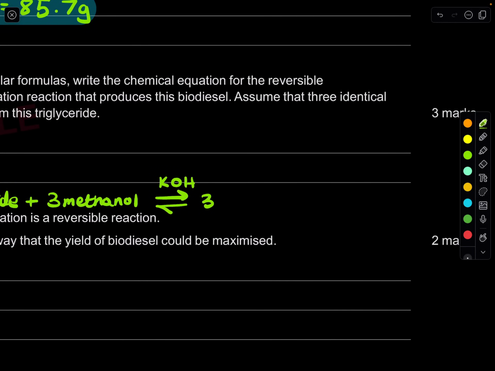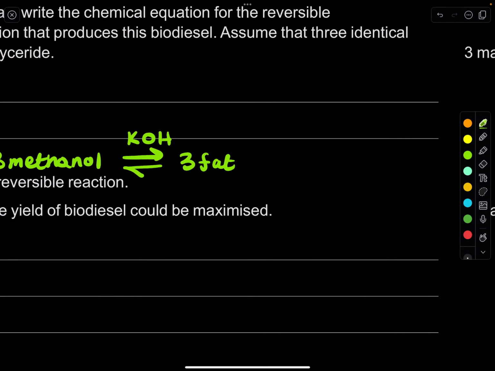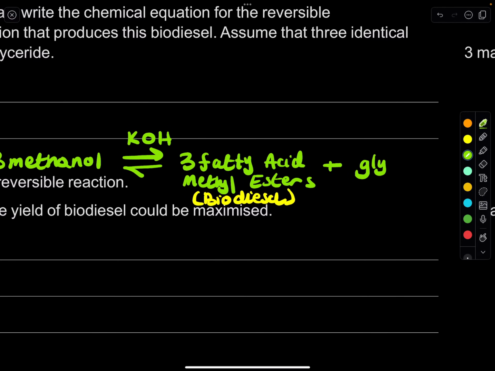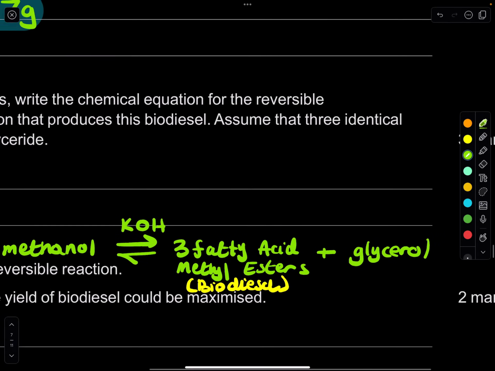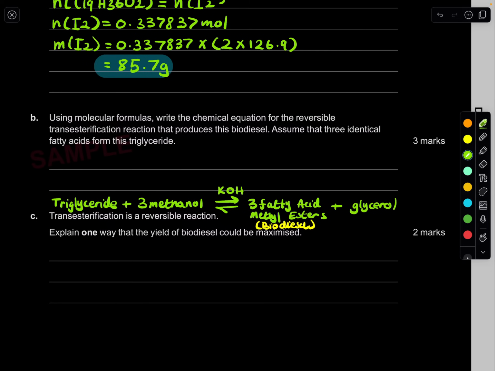So 3 fatty acid methyl esters. In other words, they are just biodiesel. And then you get out a glycerol molecule. Make sure you remember this. This is one of the easiest. You need to memorize this transesterification reaction. What makes this easy is that they're telling us there are 3 identical fatty acid methyl esters.